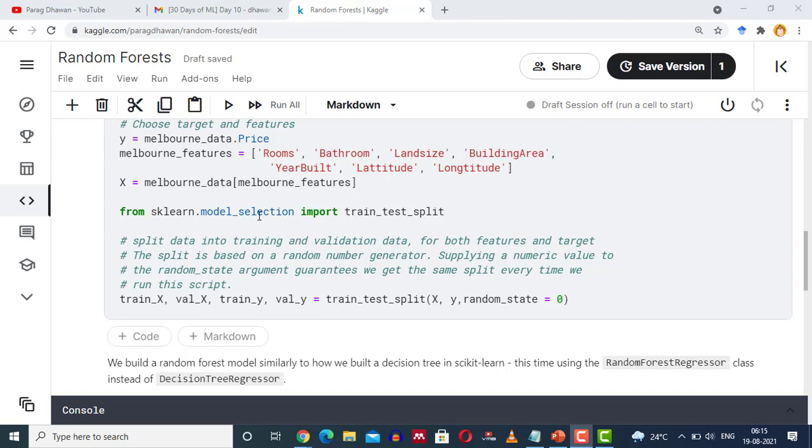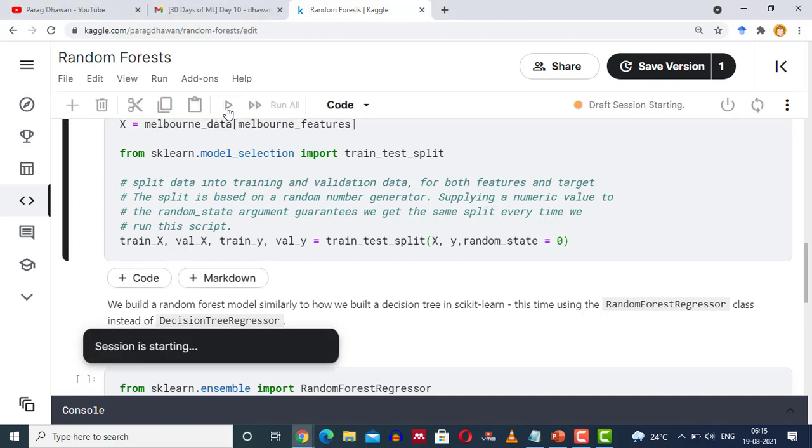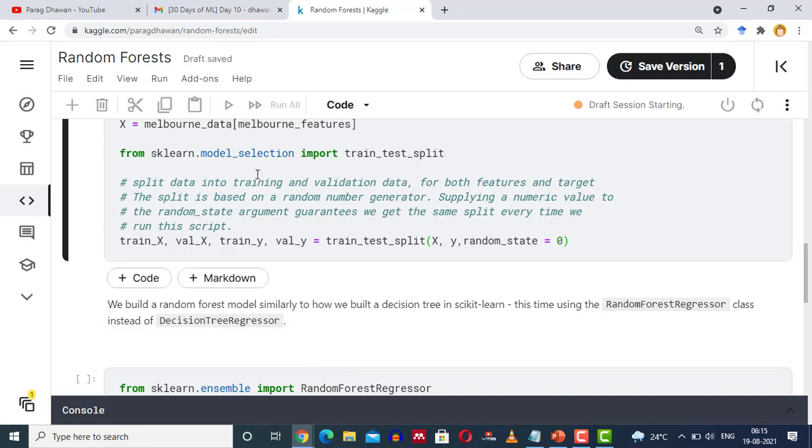From sklearn.model_selection, we are importing train_test_split. Using the train_test_split function, we are dividing X and y into 4 parts: train_X, val_X, train_y, val_y. random_state equal to 0 will produce the same split on different machines, but the selection will be random. Click on the cell and run the cell. By this code, we have divided our dataset into 4 parts: train_X, val_X, train_y, val_y, training data and validation data.